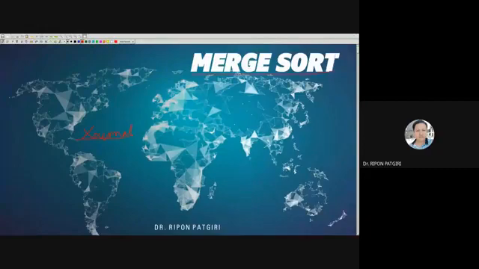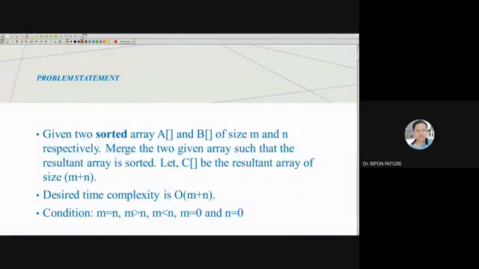So I'll discuss merge sort. The problem statement: what is merge sort? Given two sorted arrays, A and B, of size M and N respectively, merge the two given arrays such that the resultant array is sorted.